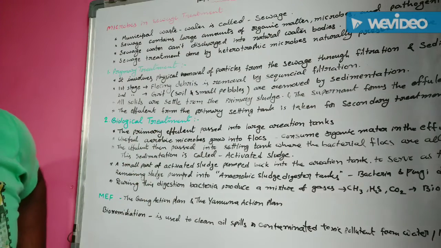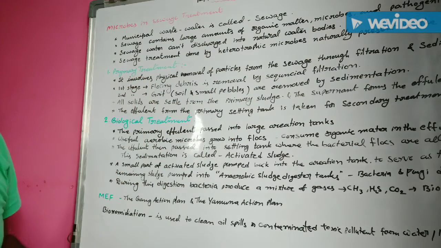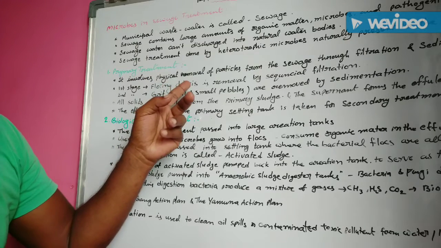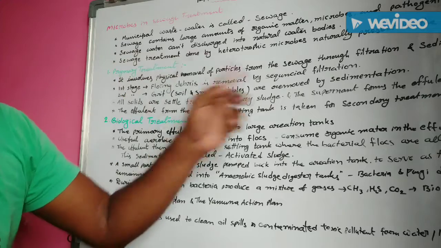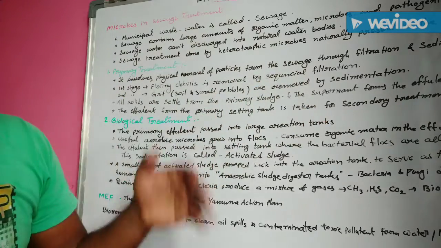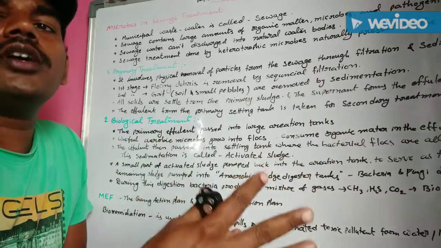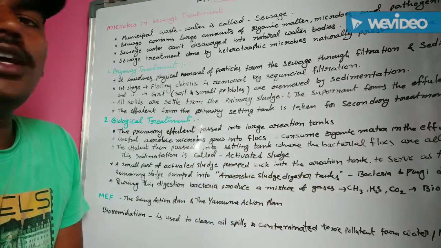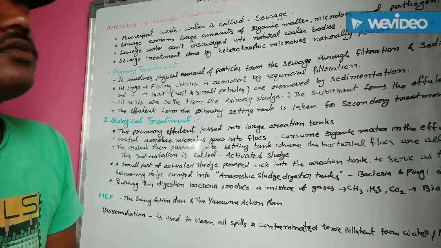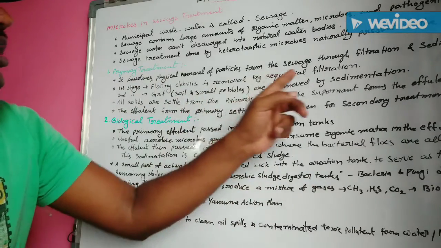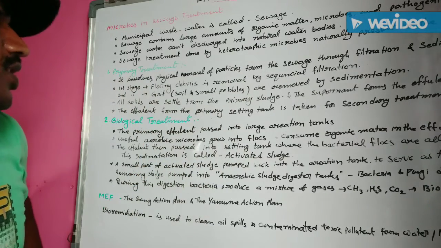Sedimentation is necessary. Initially, in the first stage of this primary treatment, floating debris is removed by sequential filtration. Initially, large particles are filtered, and then the smaller particles are filtered by several filtrations. In this way, sequential filtration occurs in the initial stage of the primary treatment.